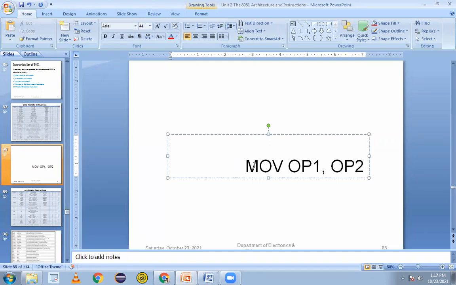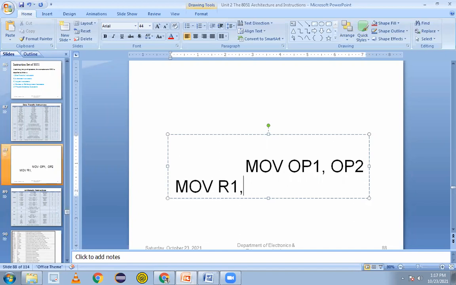So here we have three terminologies. One is called the mnemonic. Mnemonics is the action word which indicates what is required to be performed by the controller. Now in this case we have move. Move will shift the data from the source operand to the destination operand. That is the meaning of the move instruction. So we'll go to the example: move R1 comma R2.